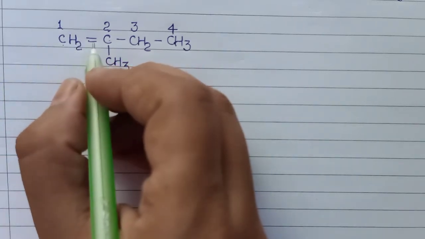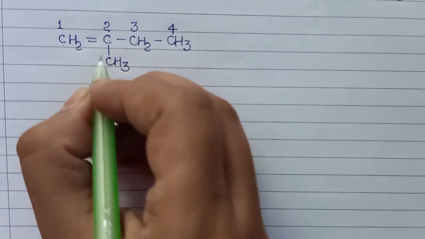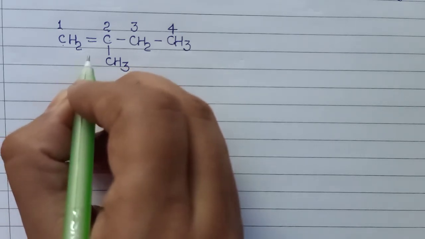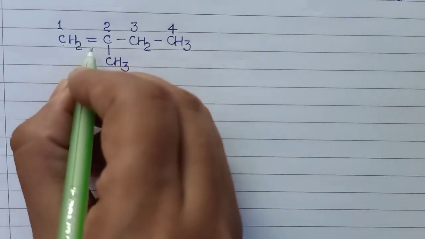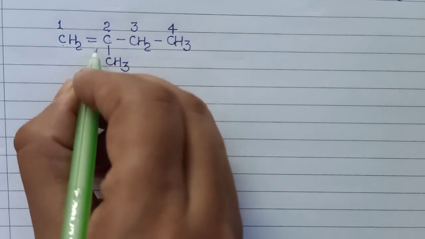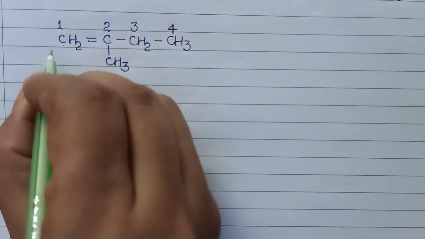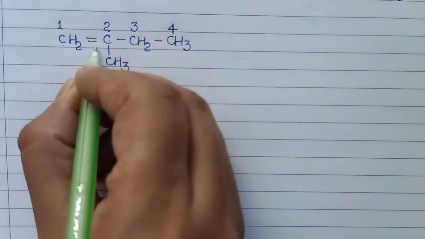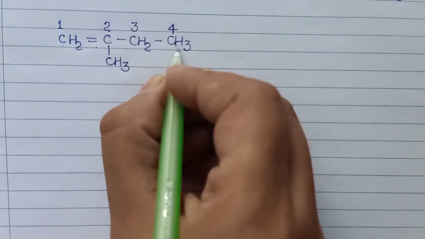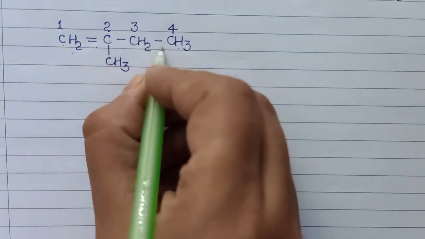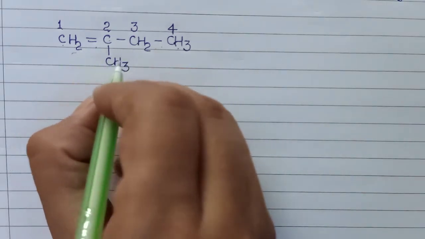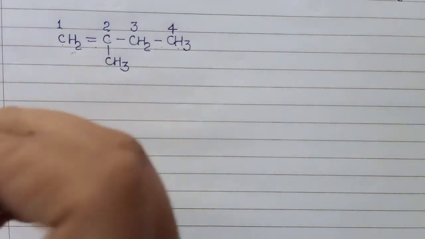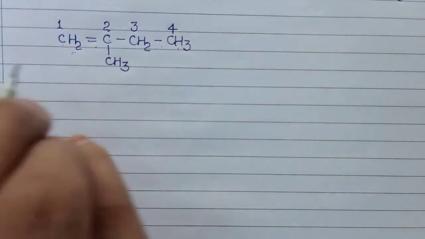The next rule is that the numbering of carbon atoms in the longest chain is done from that end of the chain from which the multiple bond is nearer. So we start the numbering from here because the multiple bond is nearest from this end. If the numbering starts from the other side, the multiple bond is away from the numbering. We take another example.